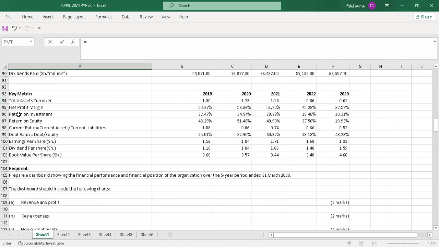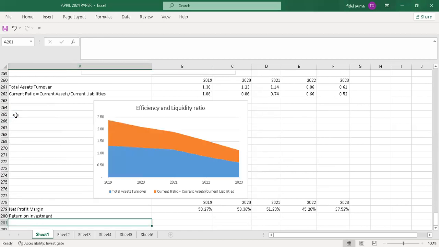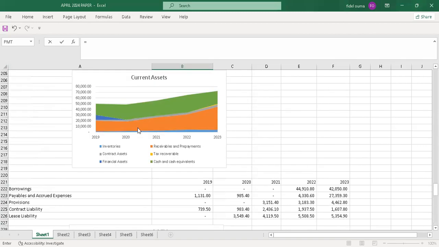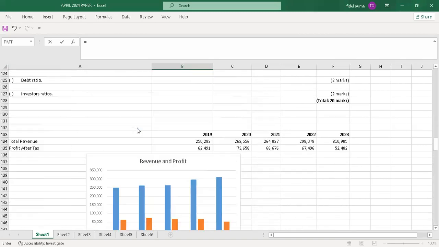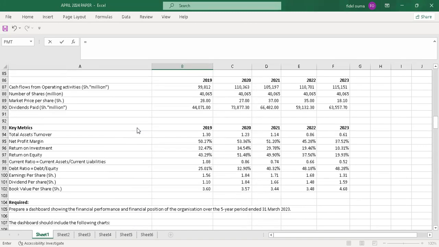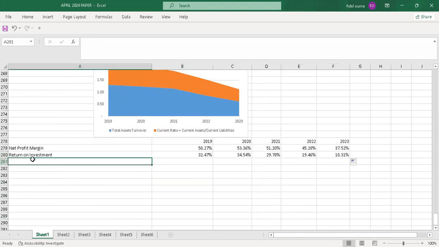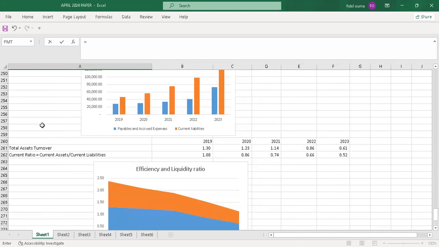So you just check return on investment, it's here. So I just pick it. Then you pick the values. Then you go to the next item.